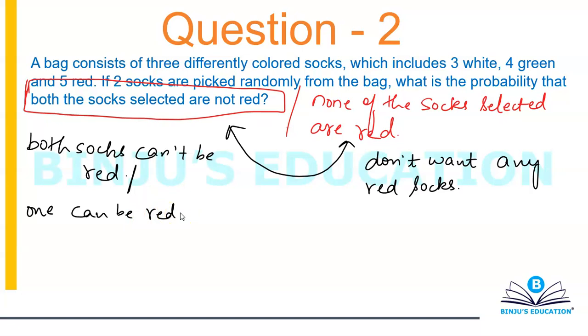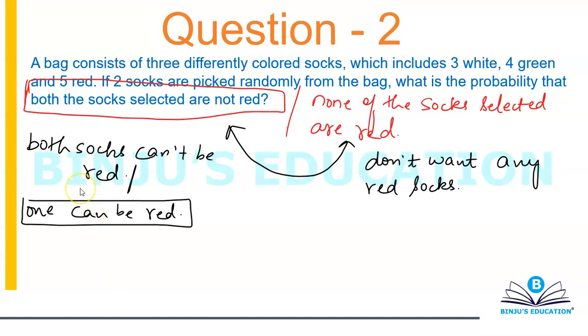Which means one can be red. This is the difference. In this one, one can be red. It says both can't be red. When I say none of the socks is red, that means both can't be red. This is the difference. Okay. So how can we solve both the cases? Let's solve them separately.